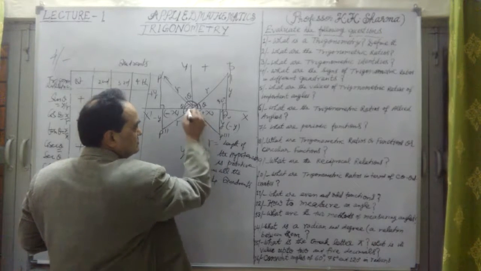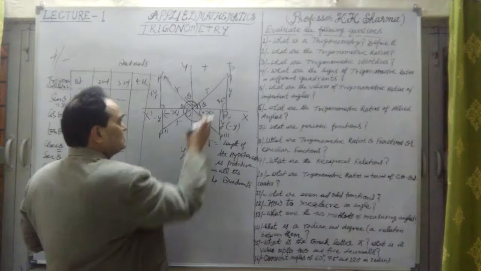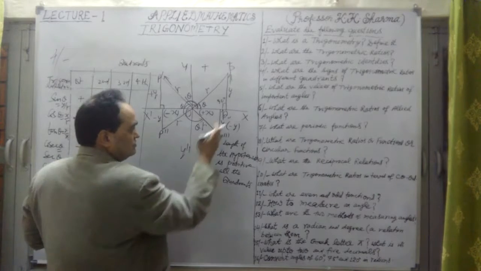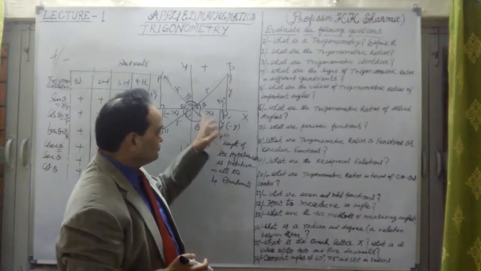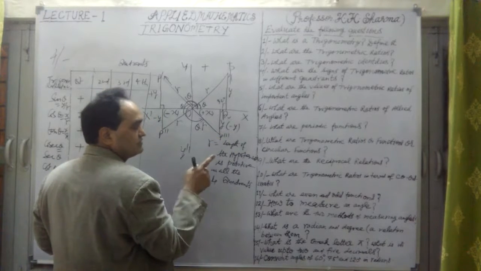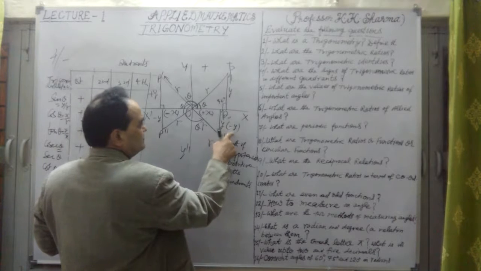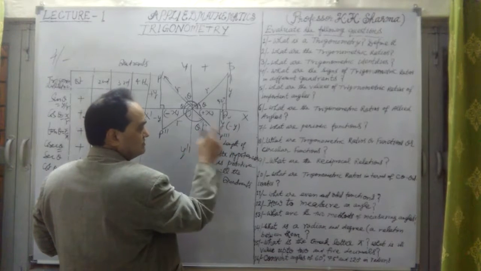Here r is positive, the length of the hypotenuse. r is positive in all four quadrants. Only the coordinates can be negative or positive. If one of those two is negative, then the ratio is negative. So sin theta is minus y upon r, negative.